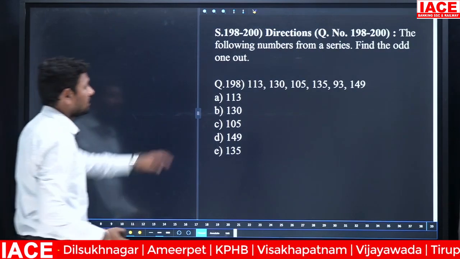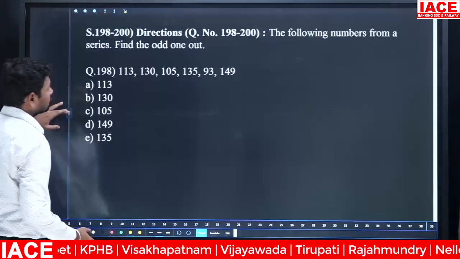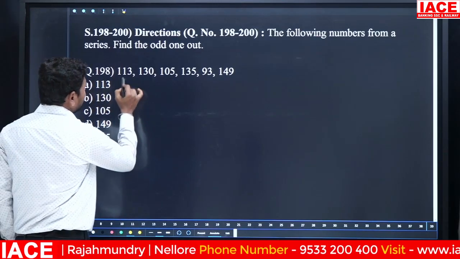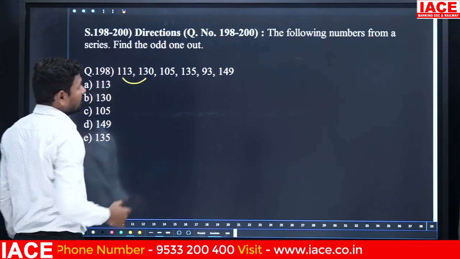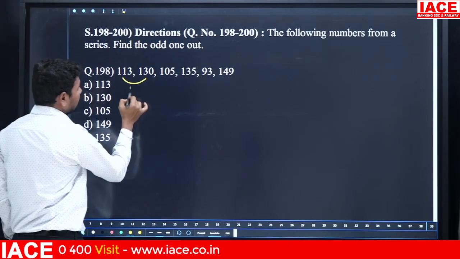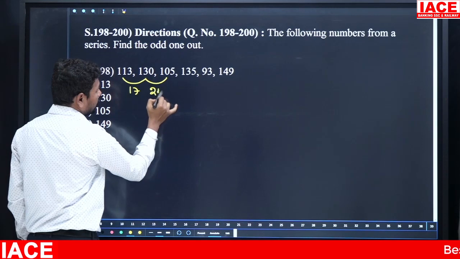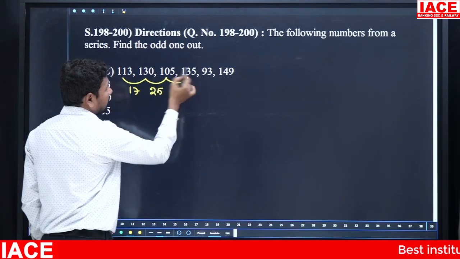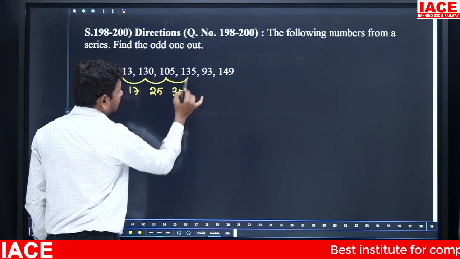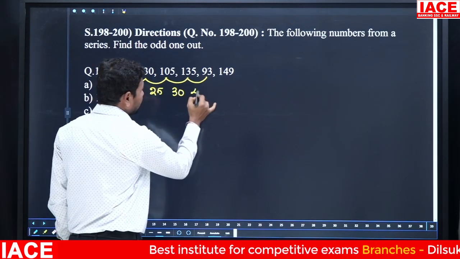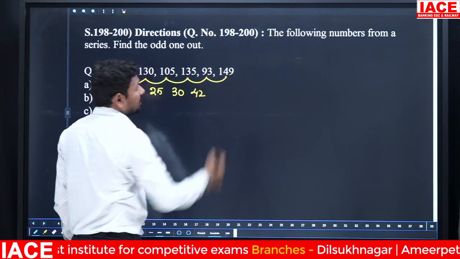Next we have a number series. Focus on the number series here: 113, 130, and 105. How much is added? 113 became 130, so 17 is added. 130 became 105, so 25 is removed. 105 became 135, added by 30. 135 became 93, so 42 is removed. 93 became 149.